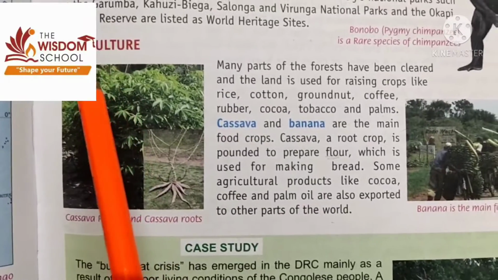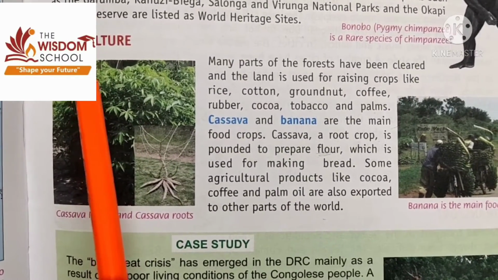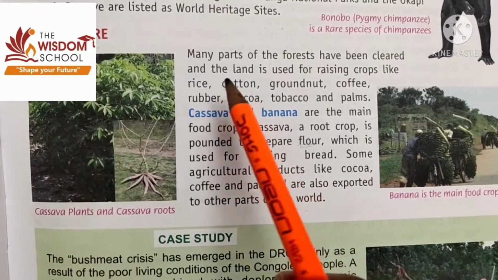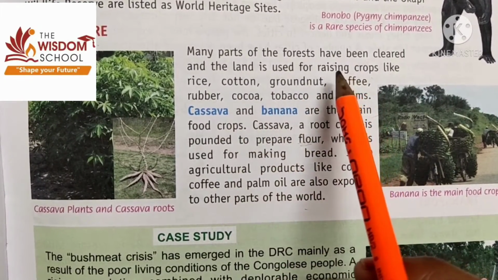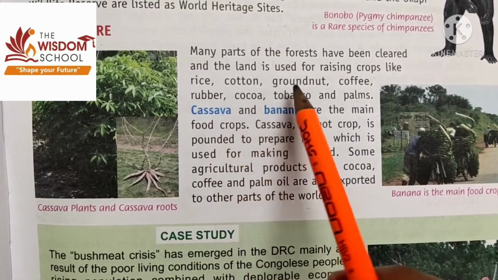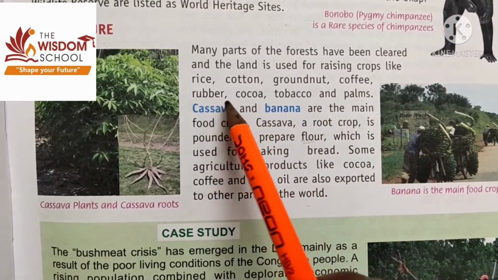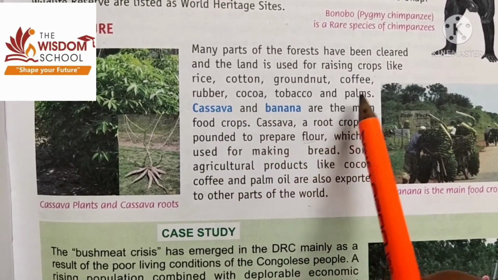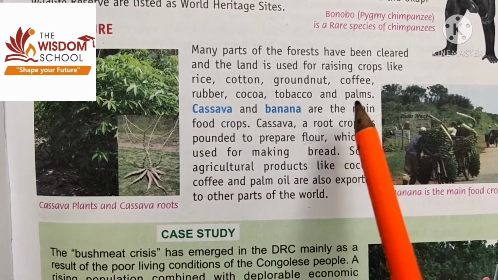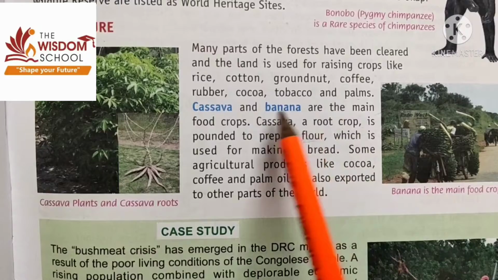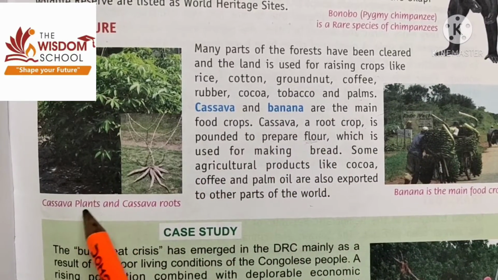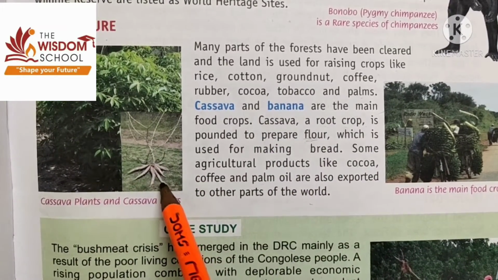Now let us go through our next topic, that is agriculture. Many parts of the forest have been cleared, and that land is used for raising crops like rice, cotton, groundnut, coffee, rubber, cocoa, tobacco and palms. These are the common crops grown here. Cassava and banana are the main food crops. See here, cassava plants, and this is the root of the cassava plant.